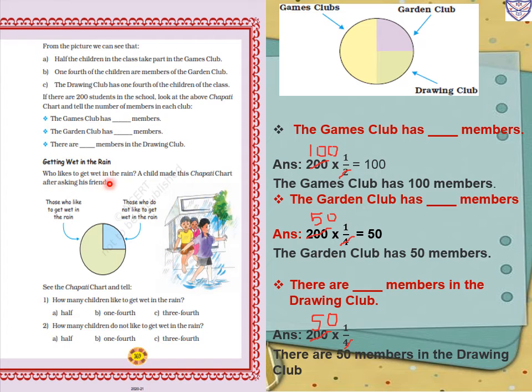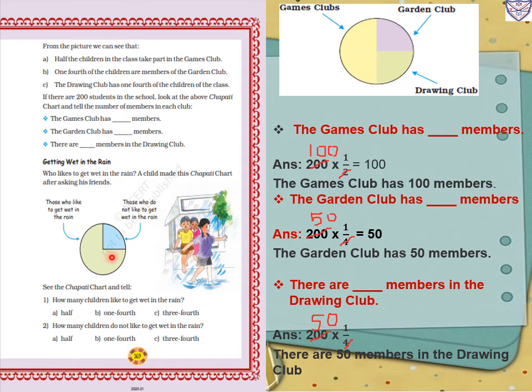Who likes to get wet in the rain? A child made this chapati chart after asking his friends. So those who like to get wet in the rain. In this chapati chart, the green color means those who like to get wet in the rain, and blue color indicates those who do not like to get wet in the rain.